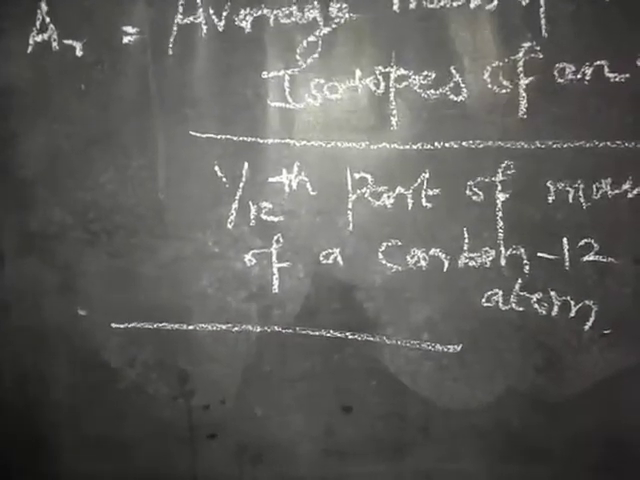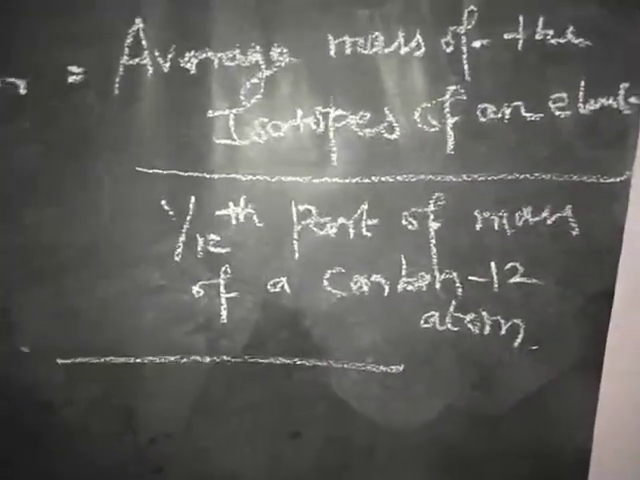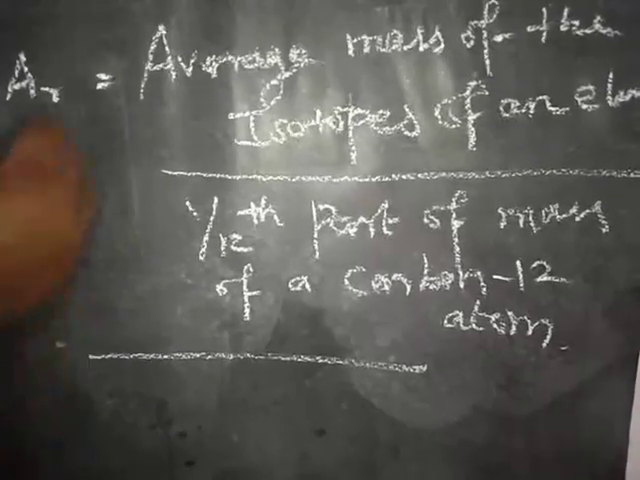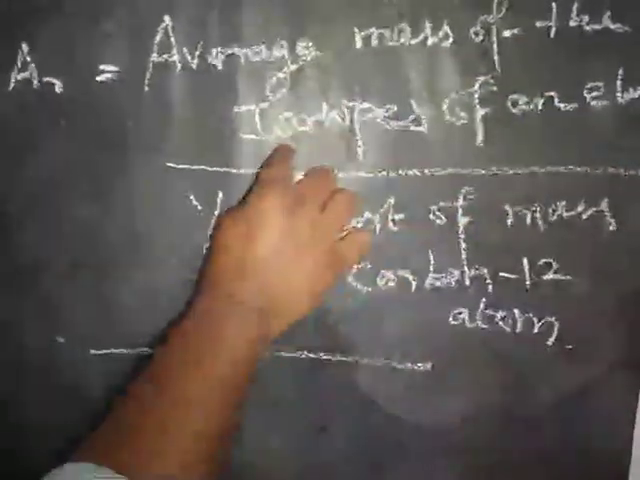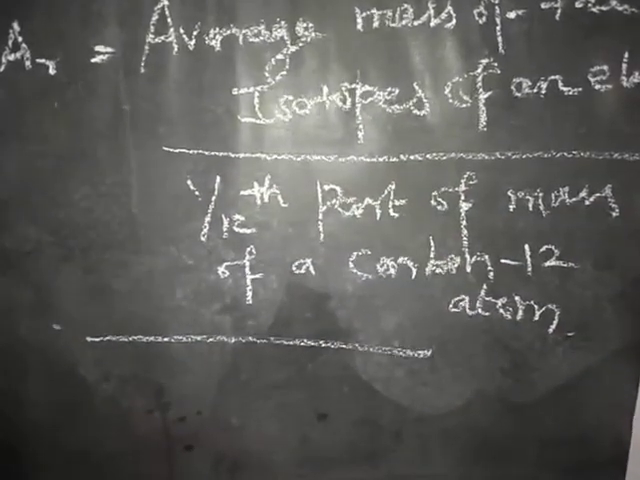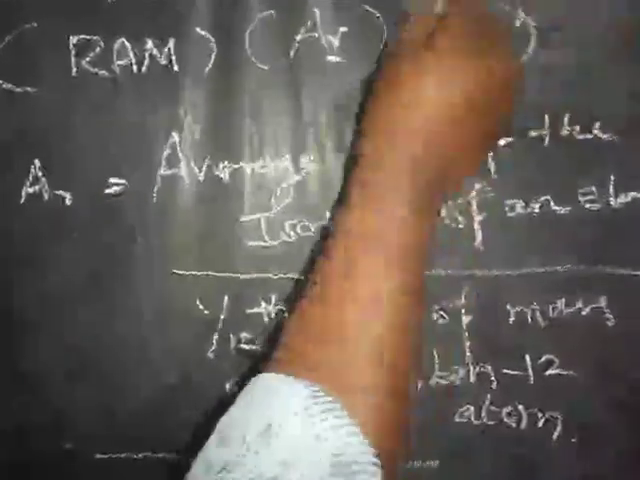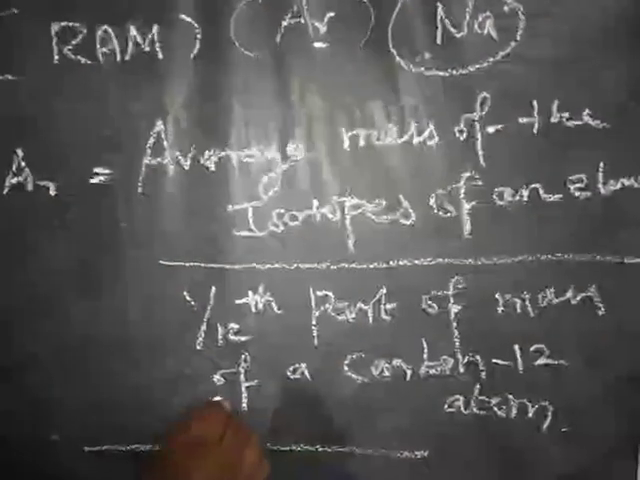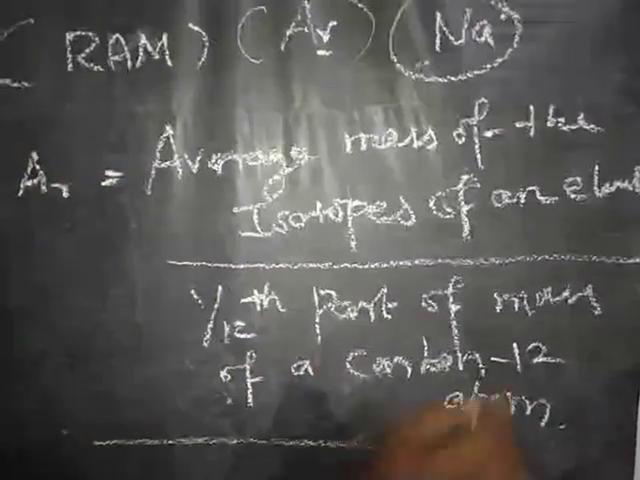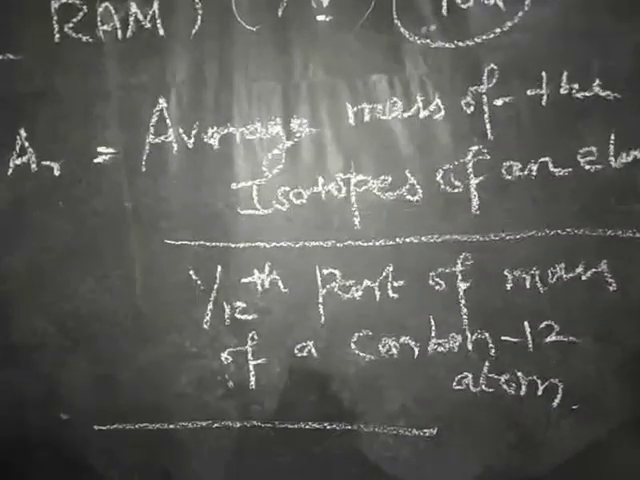So this is the definition for what? Relative atomic mass. The relative atomic mass of an element is the ratio between the average mass of the isotopes of an element to the 1/12th part of the mass of a carbon-12 atom. For example, if you are taking the sodium atom, how do you compare its relative atomic mass? How many times is it greater or smaller when compared to one carbon-12 atom? In this way we have to find out the relative atomic mass of a given atom of an element.